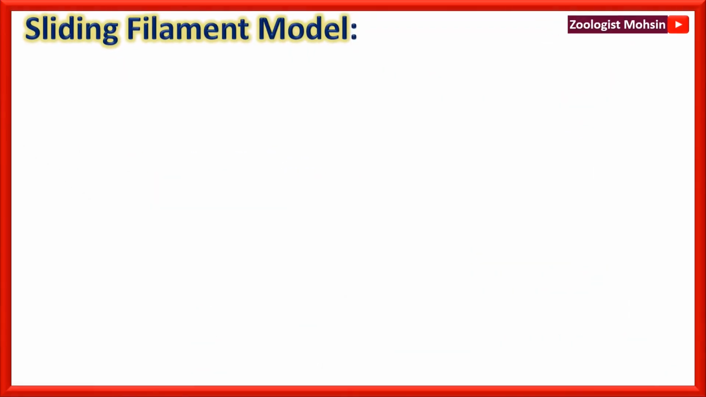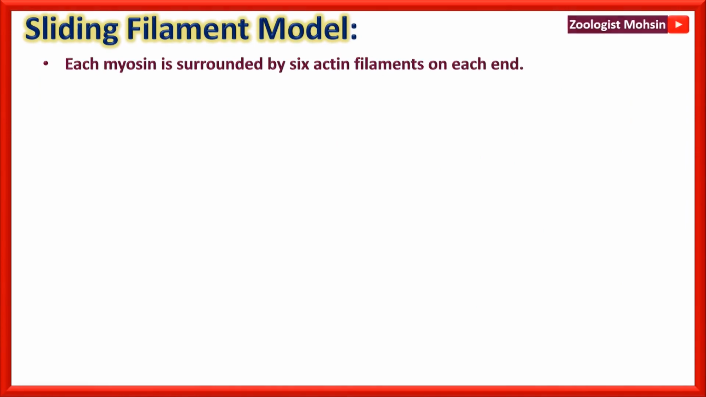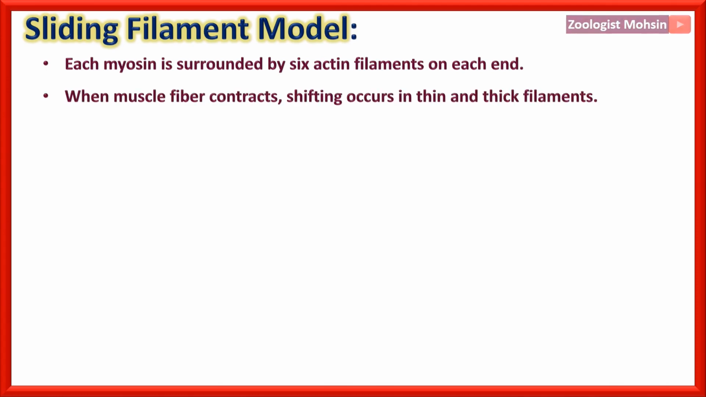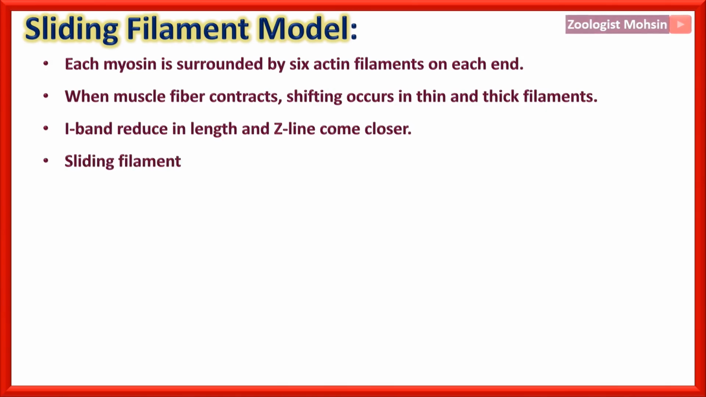Now, the sliding filament model. Each myosin is surrounded by 6 actin filaments on each end. Please remember this fact, it is very important. When a muscle fiber contracts, shifting occurs in the thin and thick filaments across each other. The I band reduces in size and the Z line comes closer.